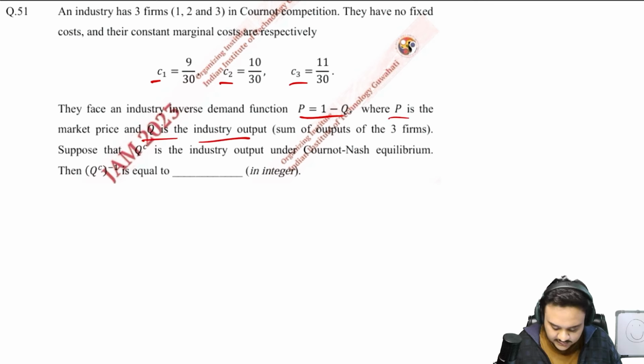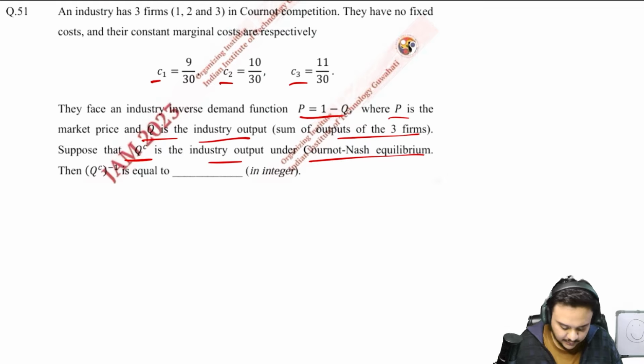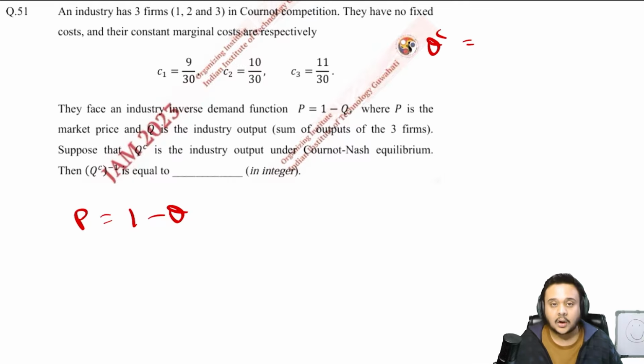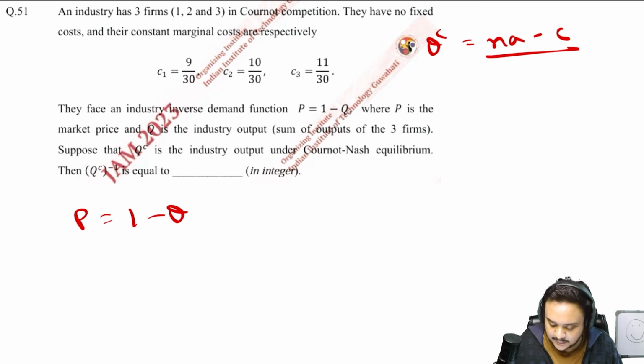QC is the industry output under Cournot-Nash equilibrium. Then you have to find the inverse of QC. Very easy. All you have to do, first of all, is write down the inverse demand function: P is equal to 1 minus Q. Now write down the formula for QC, the quantity under Cournot-Nash. It is (NA minus C) divided by B into (N plus 1).